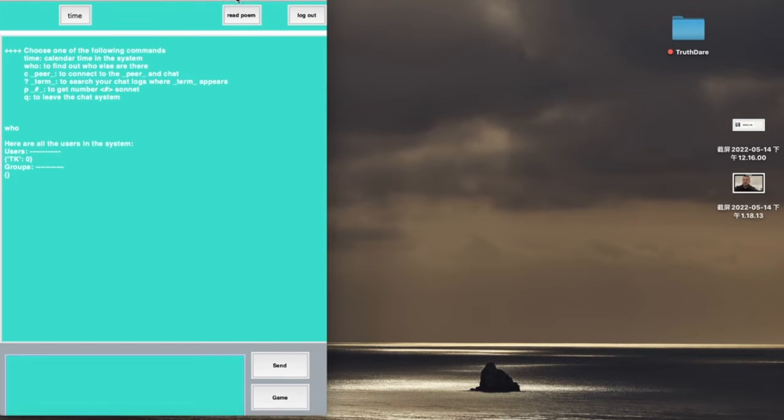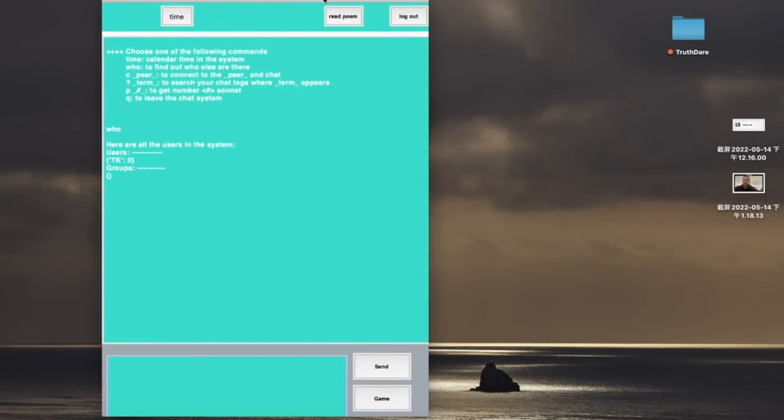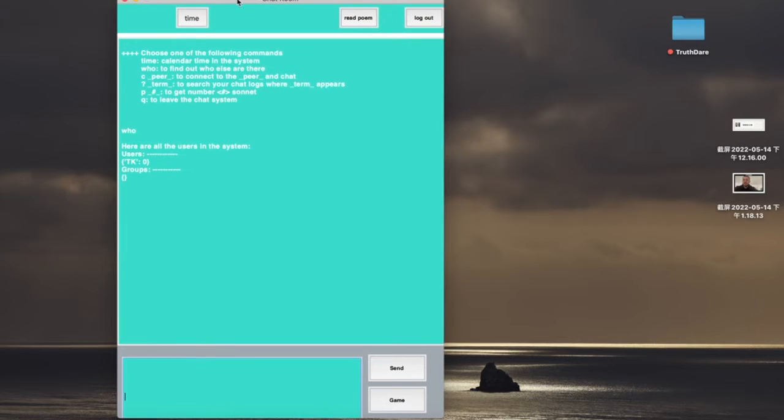And this is our chat room. Based on the original chat system, we made several improvements. For instance, we created several buttons, and we also made sending messages more functional. If you click the time button, our system will automatically send the current time to your chat box.